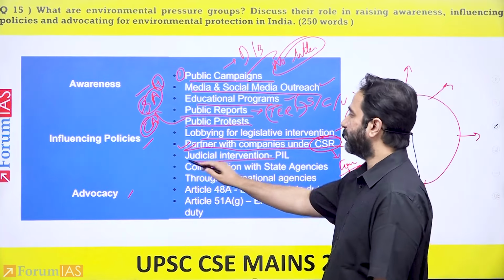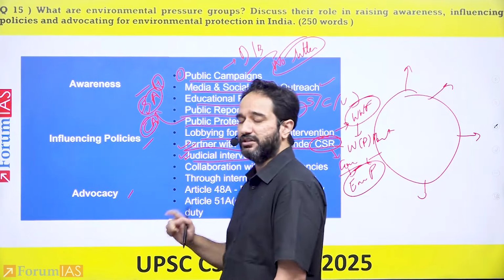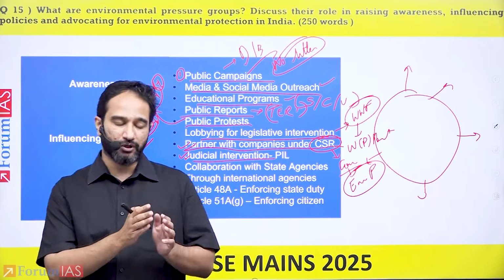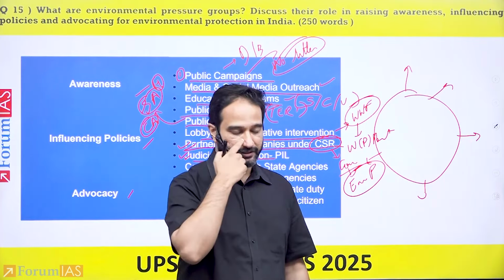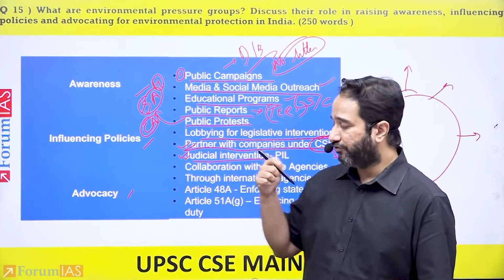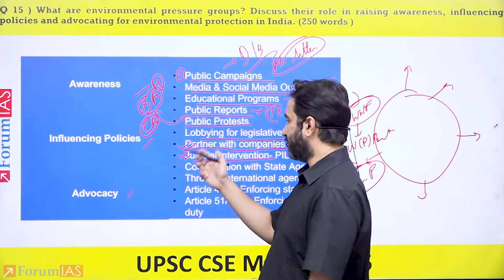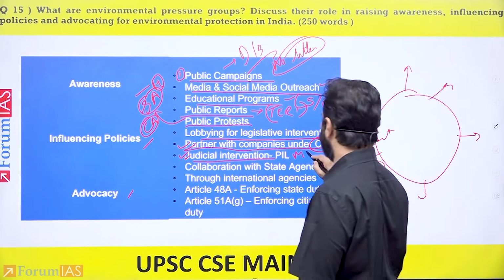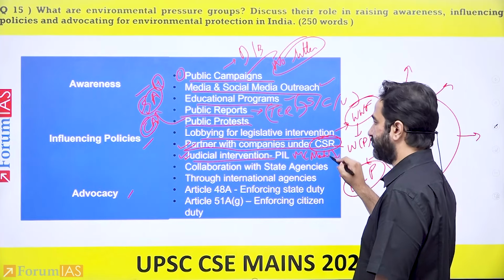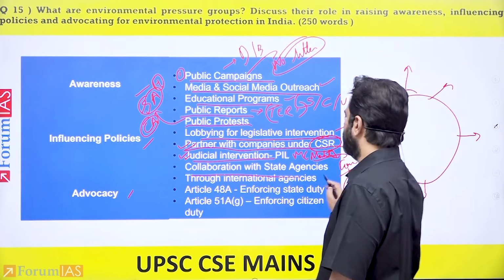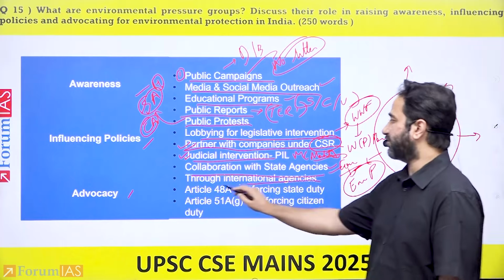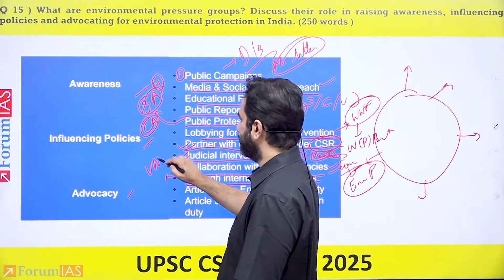One important example that you can give here is of judicial intervention, in the form that a lot of people and advocacy groups end up filing PILs, public interest litigation, for environmental protection. The famous example that you can give here is of the MC Mehta case. Further, collaboration with state agencies and international agencies like UNEP.